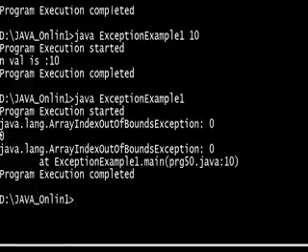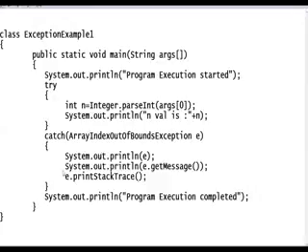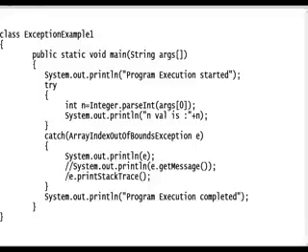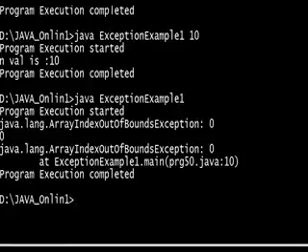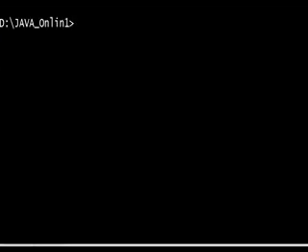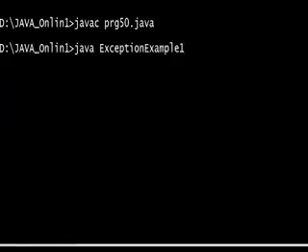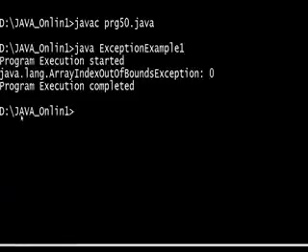What is e.getMessage? Why that exception is coming? Only 0 it is printing. And e.printStackTrace provides total information, right? One by one I will show you. See what e.getMessage is. Compile once, guys, PRG50.java. Now e provides that information, and why that exception is coming.